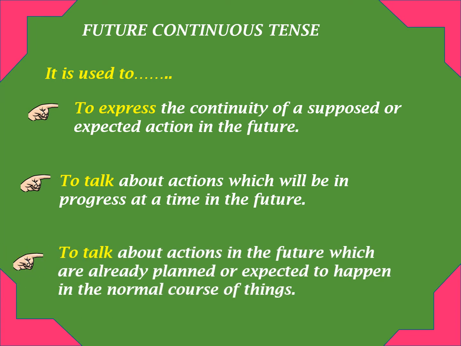It is used to talk about actions in the future which are already planned or expected to happen in the normal course of timing. The structure of future continuous tense is subject, will be or shall be, V1 plus ing, plus object.